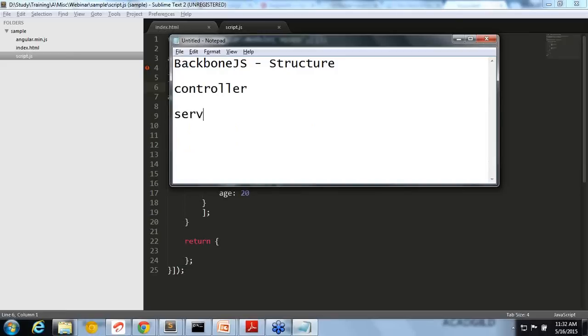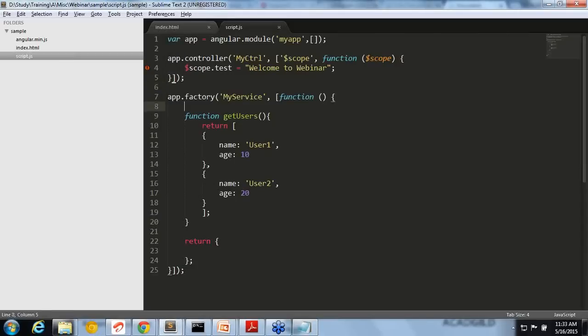the next one is the service. Service we mostly use for any data manipulation. If you think of a normal application, any server side call will be handled by the service, and any client side functionality, anything to be passed to the view, will be added in the controller. In this case, we are just giving an example. I'm adding a function getUsers, and returning the users.